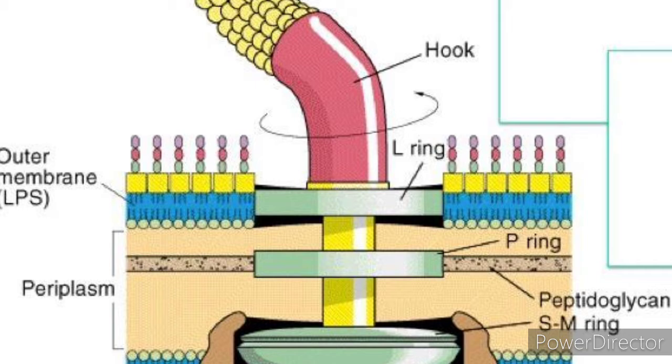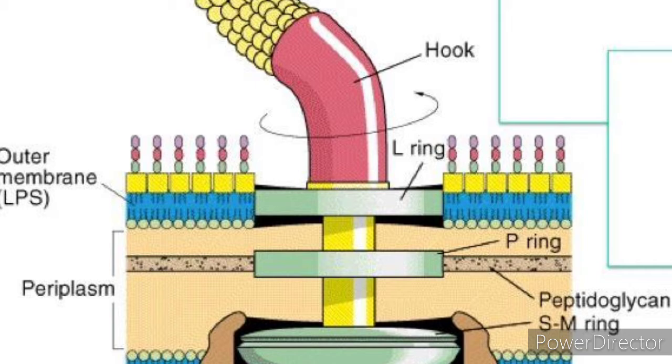One pair is attached to the cell wall, and another is attached to the cell membrane. That is, the outer pair contains L and P rings, which are attached to the cell wall, and the inner pair consists of S ring and M ring, which are attached to the cell membrane. This is how the flagella are structured in gram-positive and gram-negative bacteria.